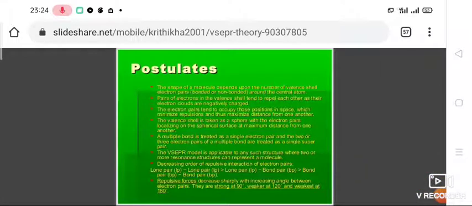So these are the salient features, or postulates, of VSEPR theory. It is given in your textbook, page number 109. What are the main postulates of VSEPR theory? The shape of the molecule depends upon the number of valence shell electron pairs, either bonded or non-bonded, around the central atom.